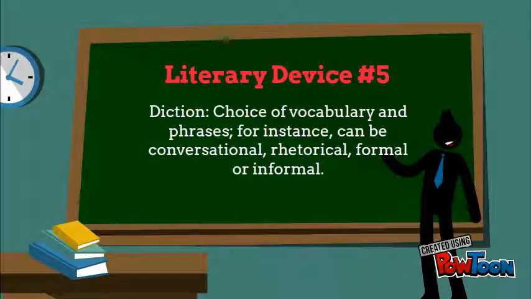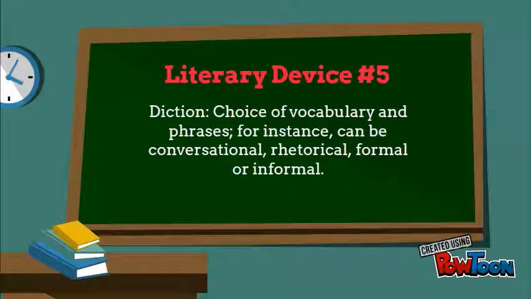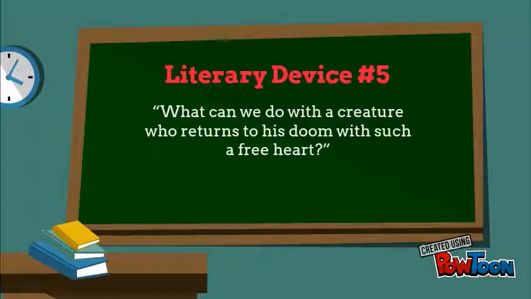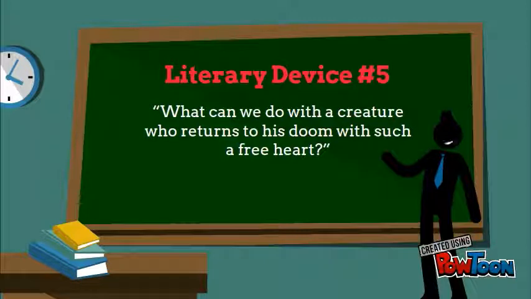Diction is the choice of vocabulary and phrases. For instance, it can be conversational, rhetorical, formal, or informal. Diction can be seen in the passage when R.K. Narayan uses a rhetorical question in the last paragraph of the story, where the ribbon seller says, "What can we do with a creature who returns to his doom with such a free heart?"